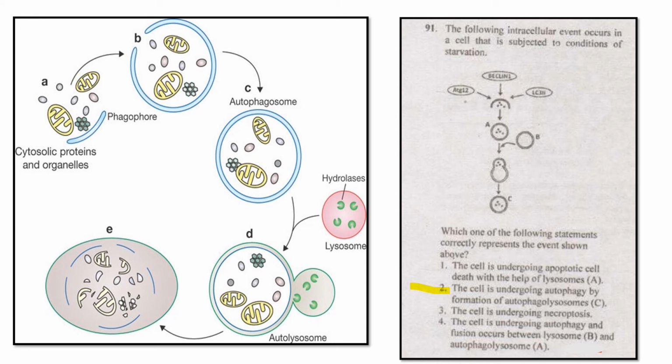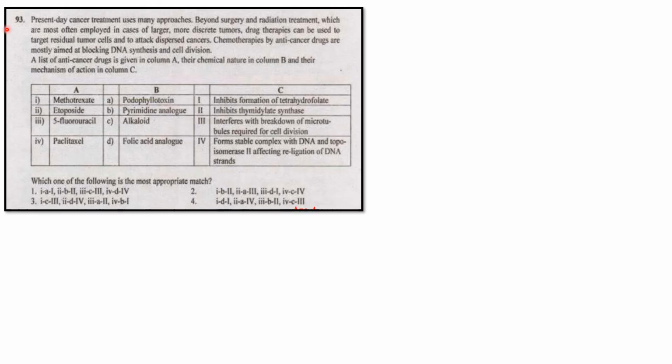And let's see the question. It's a very long question, but we will see that this entire paragraph is because they are asking to match the following. So you can leave it. If you get a doubt, we will read again. Let's see, what have they given? Methotrexate, etoposide, 5-fluorouracil, paclitaxel, podophyllotoxin, pyrimidine analogue, and folic acid inhibit the formation of tetrahydrofolate.